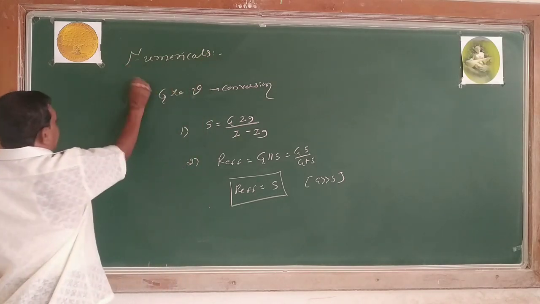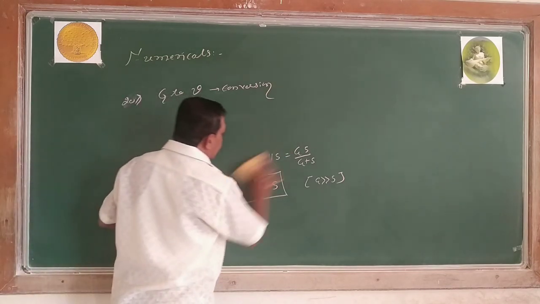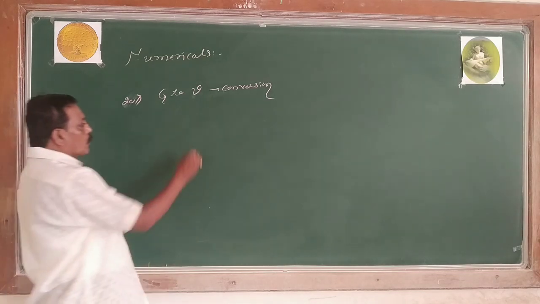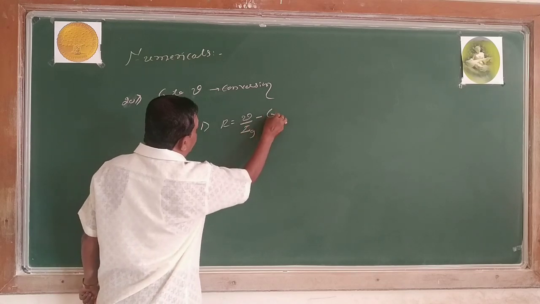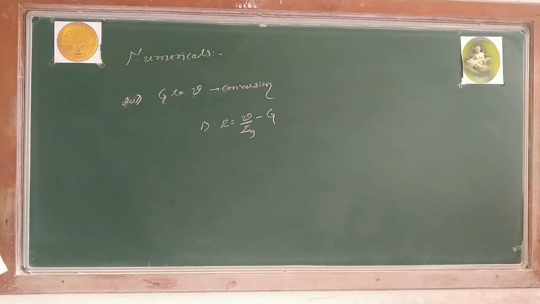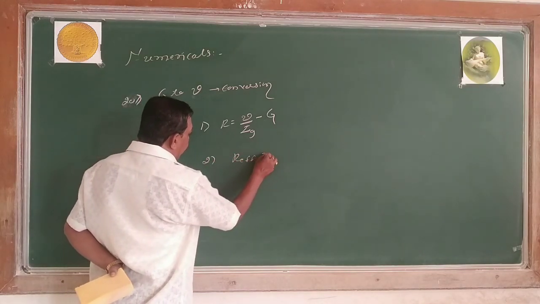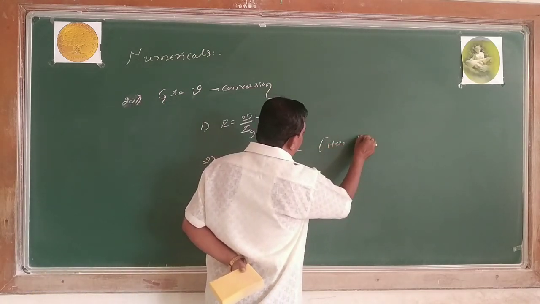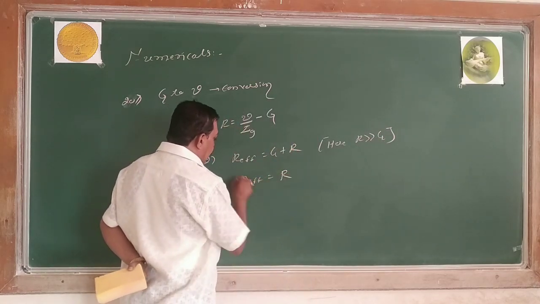Last one, 20th. Then what is the high resistance required which is connected in series with galvanometer? The required high resistance R equals V by Ig minus G, and R effective equals G plus R. So here R is far greater than G, hence G is neglected, R effective equals R.